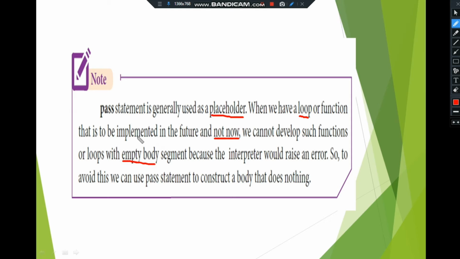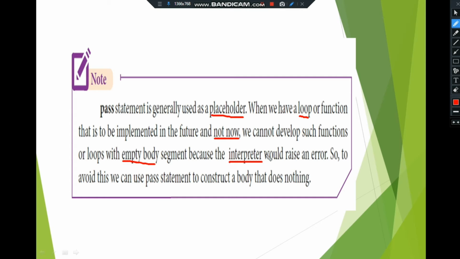We are not able to write a loop structure with an empty body because of the interpreter. What is meant by interpreter? An interpreter is a translator, it is used to translate source code into object code. What is meant by source code? The code written in a high level programming language is known as source code. We discussed two programs in the last class, break and continue program examples. That program coding is known as source code. The source code must be translated into object code. Object code means binary code, machine code. Only object code is executed by the system. That type of translation is done by the interpreter.